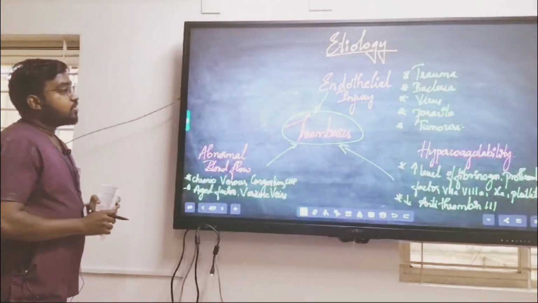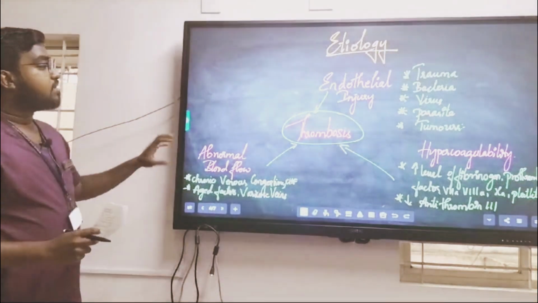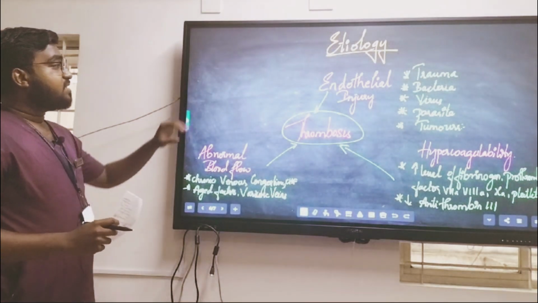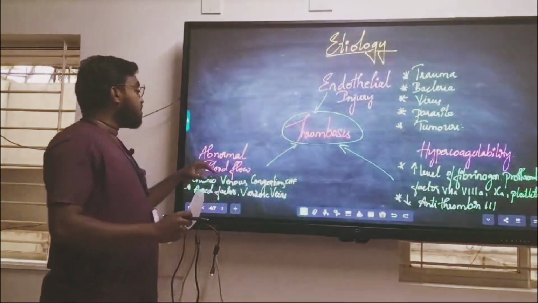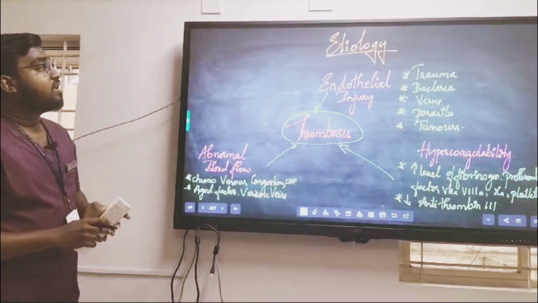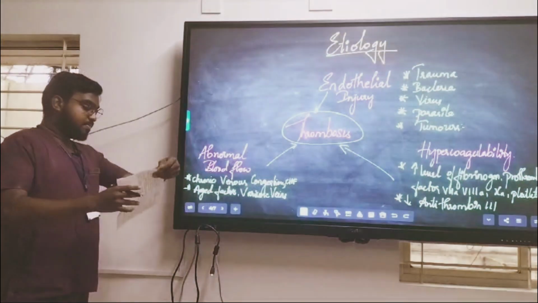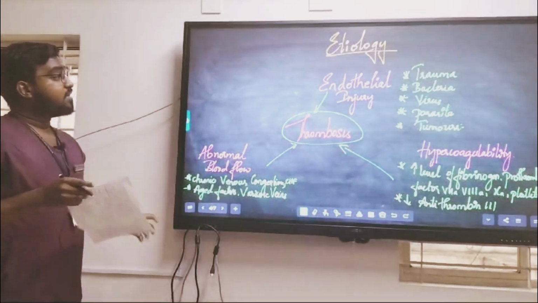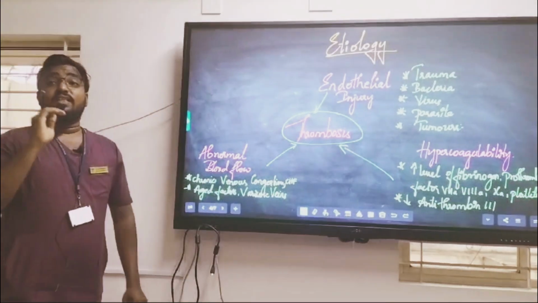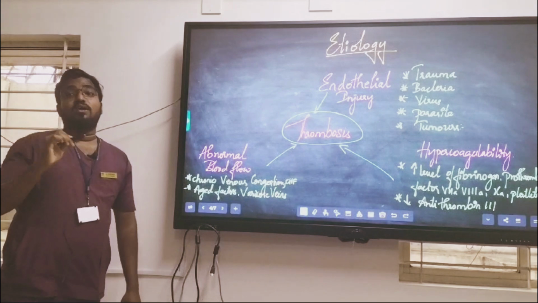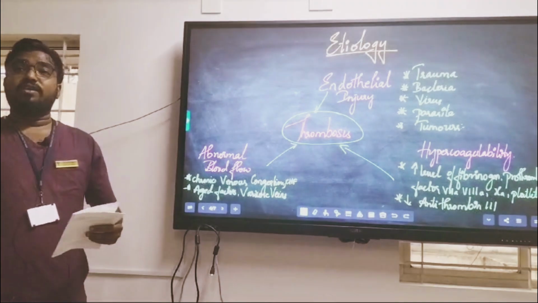So next, coming to the etiology. In thrombosis, we can see three factors: endothelial injury, abnormal blood flow, and hypercoagulability. Endothelial injury is basically whenever there is an injury in the endothelial region, the clotting factors get activated.